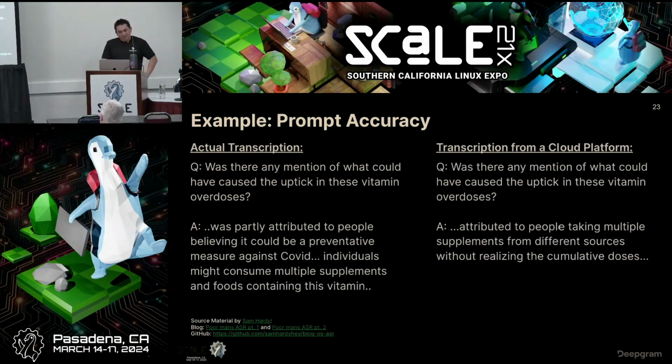Another example: I asked ChatGPT, was there any mention of what could have caused the uptick in these vitamin overdoses? From the actual transcription, it was able to identify that COVID caused a significant amount of overuse of vitamin D and B6, because people thought you could beat COVID using vitamins. The podcast was saying, not my opinion, I'm just saying what the podcast said, that a lot of people are getting sick because of vitamin overuse, because they thought it could help with COVID.